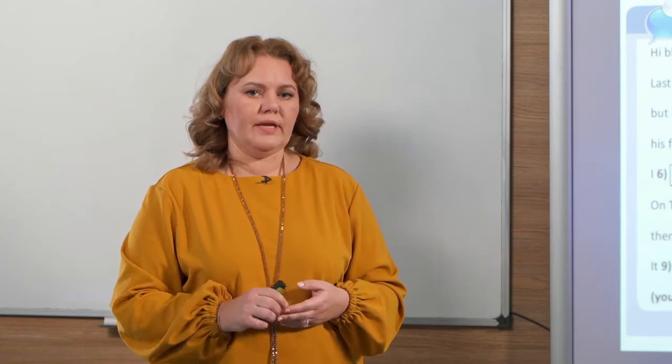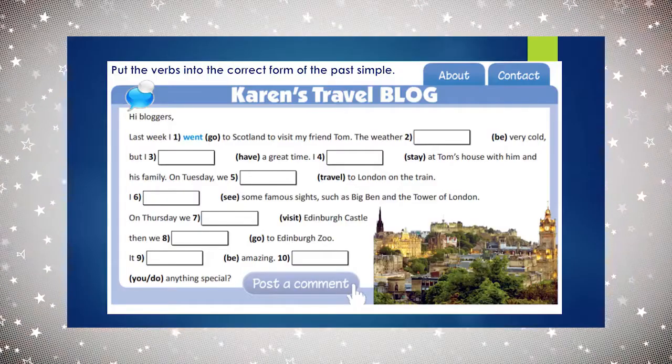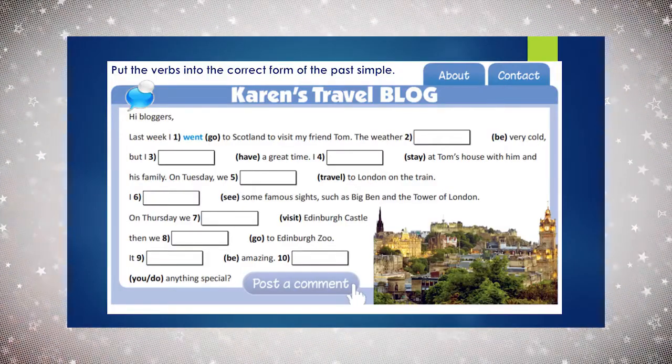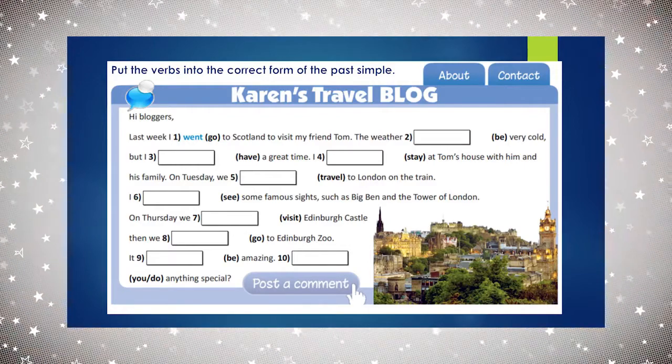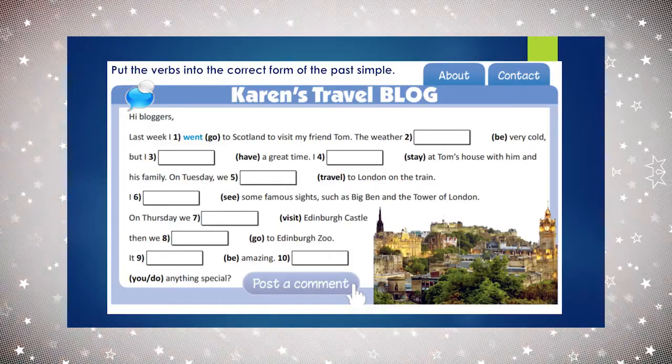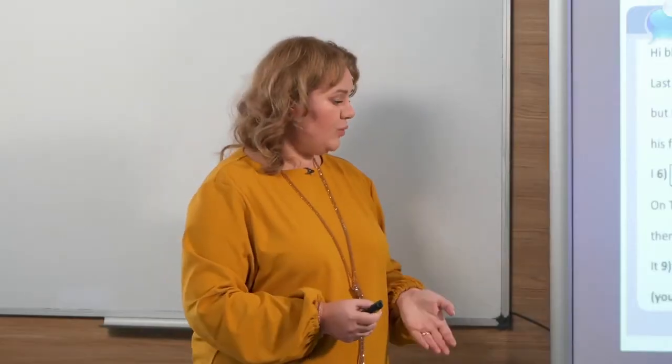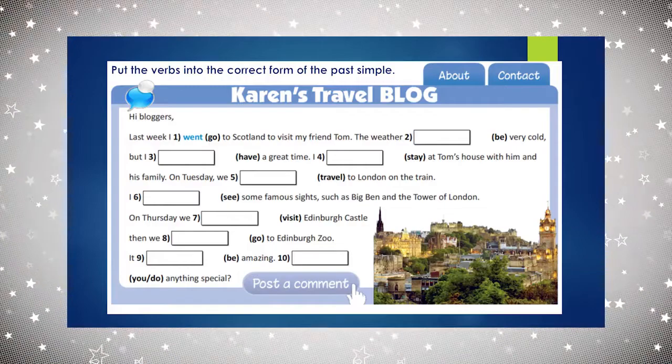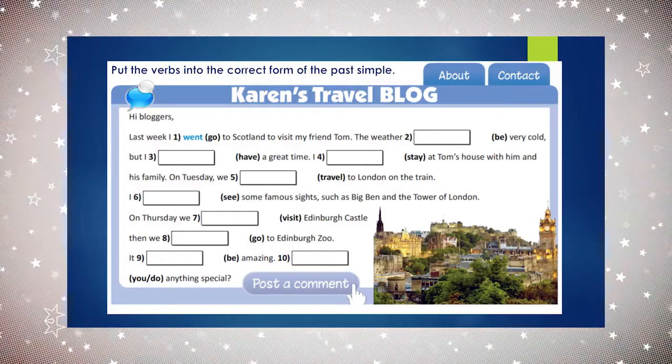Then we go. The past simple for the verb go. This is irregular verb. Correct. It's went. So we went to Edinburgh Zoo. And the last sentence. It. Again, the verb be, so it was amazing, and there is a question. Help me with the question. In the past simple for the question, we need the auxiliary verb did. So, did you do anything special?